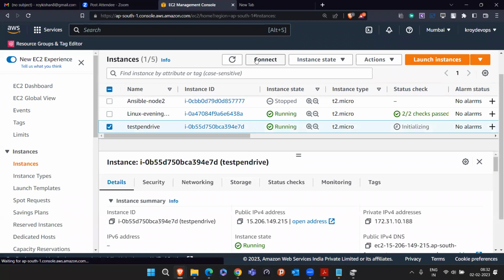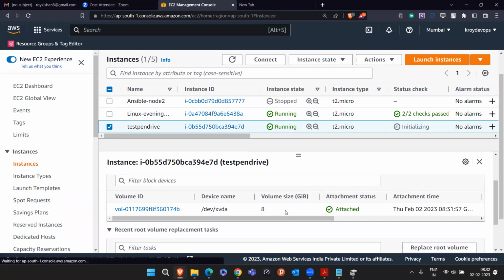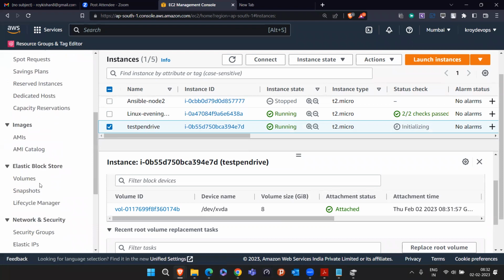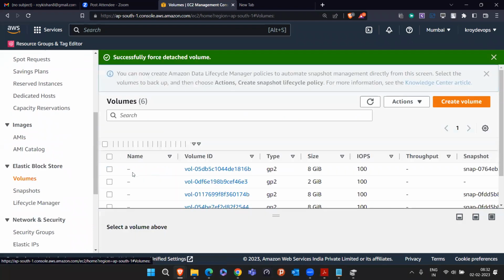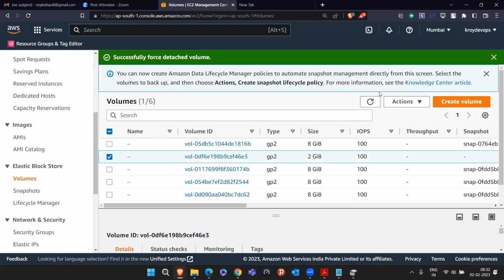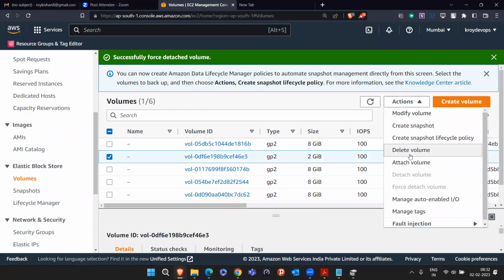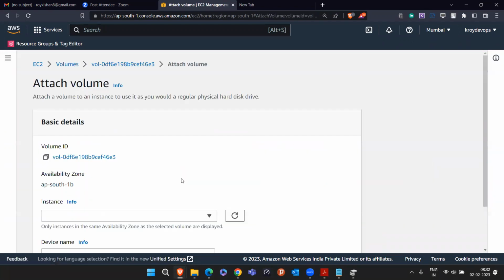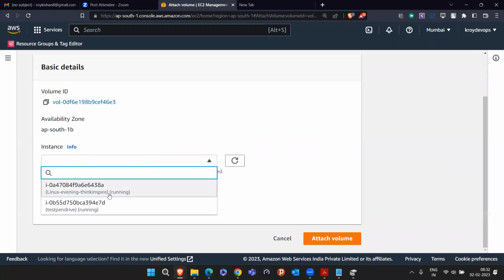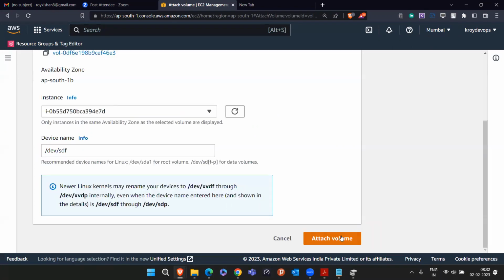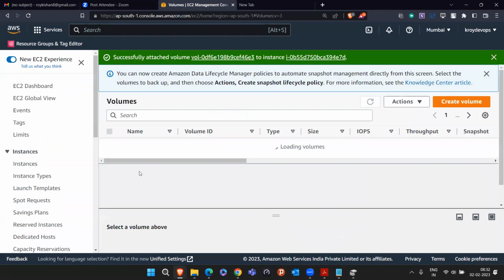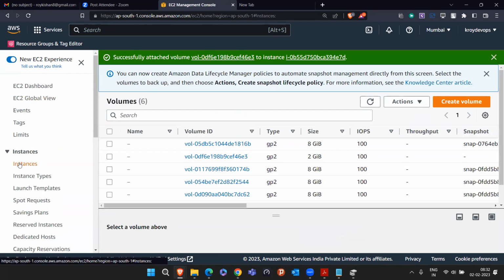You can simply connect to this machine. But before connecting, if you look in the storage section, only the 8 GB drive is there. So I will come to my volume section again and say that this 2 GB pen drive has to be attached. Please attach it to this machine, the test pen drive. I attach it to a different machine. Click on attach volume.